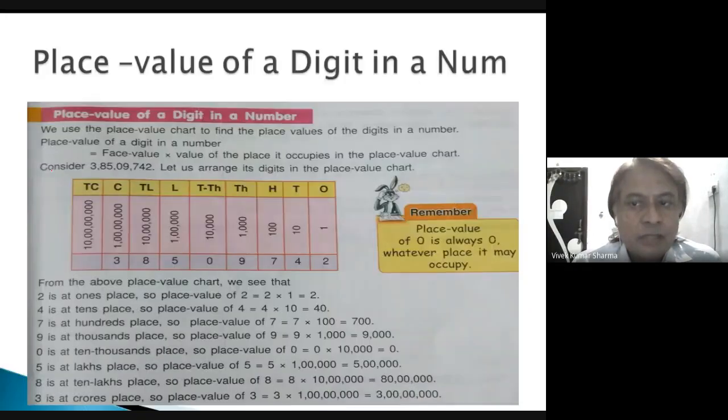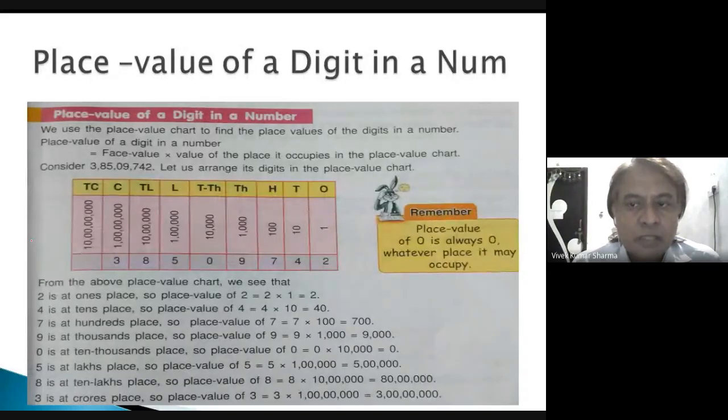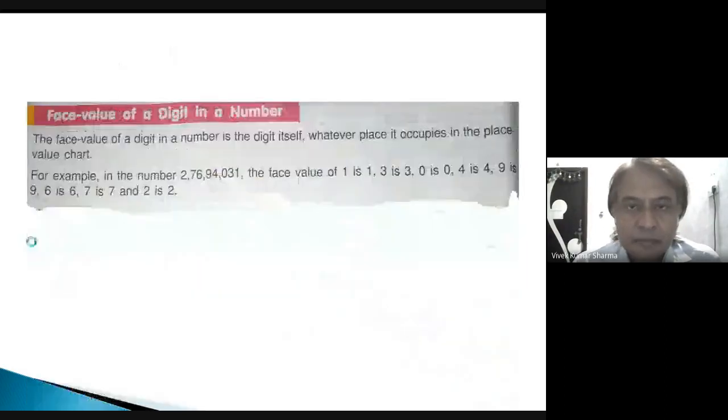Place value of 0 is always 0, whatever place it may occupy. Okay, so from the above place value chart, we see that 2 is at one's place, so place value of 2 is 2. 4 is at tens place, so place value of 4 is 40. 7 is at hundreds place, so place value of 7 is 700. In this way you can see on which place it is situated. Whatever the place occupied by the digit, that will be the place value of that particular digit.